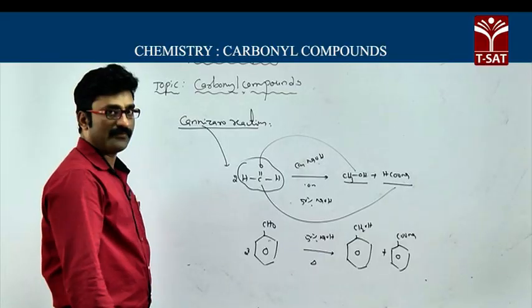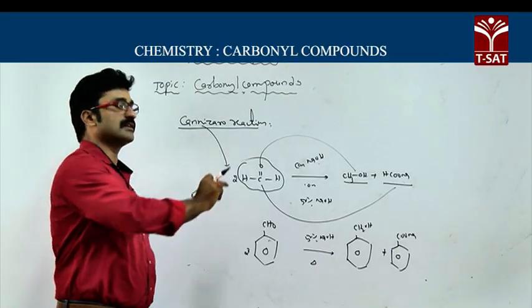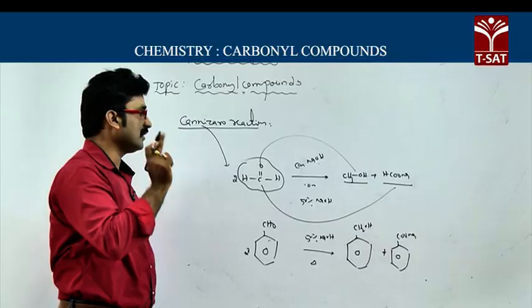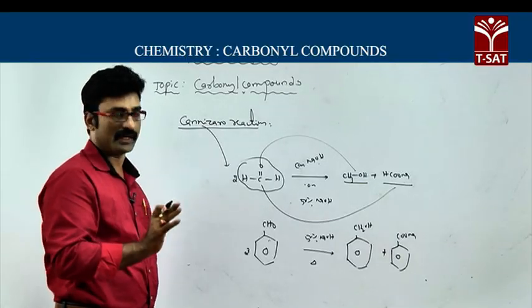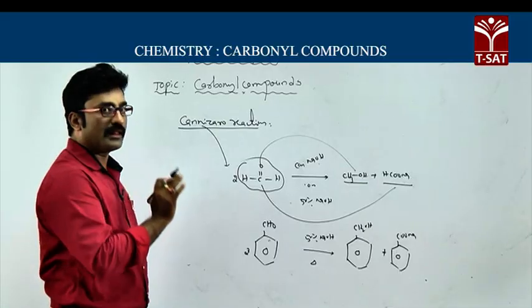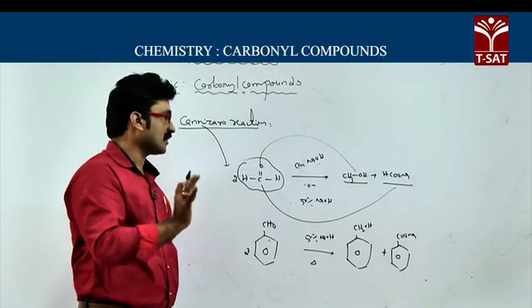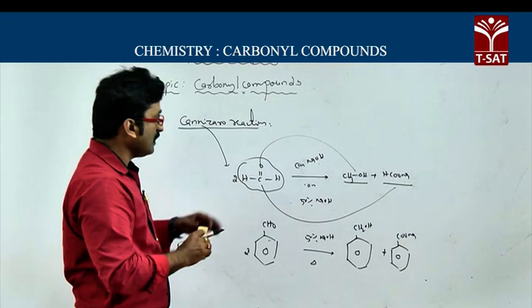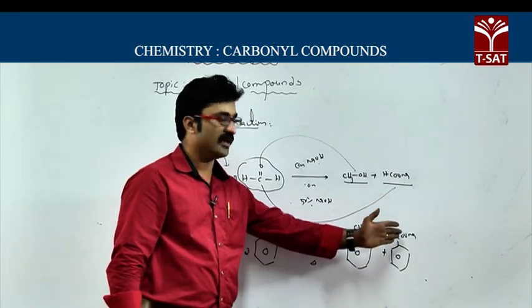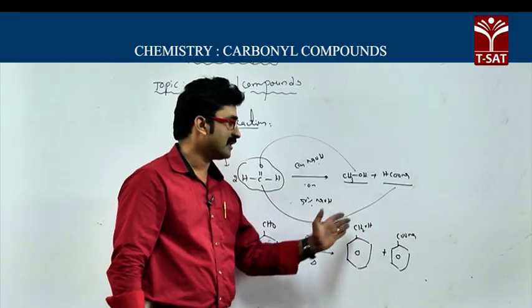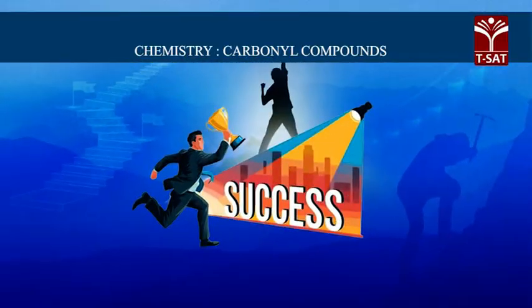Therefore, this Cannizzaro reaction will be given only by aldehydes which do not contain alpha hydrogens. The condition is the aldehyde should not contain alpha hydrogen, and in this reaction we get a mixture of alcohol and sodium salt of carboxylic acid having the same number of carbon atoms.